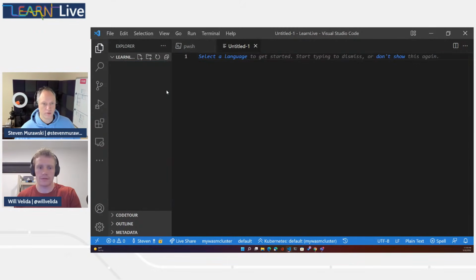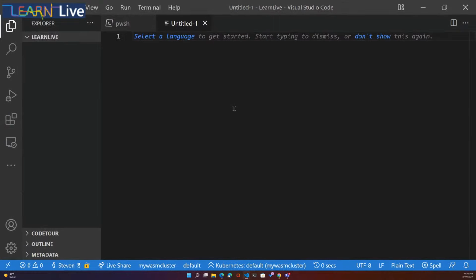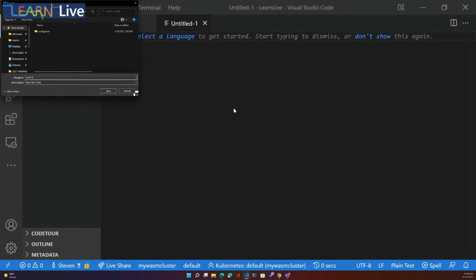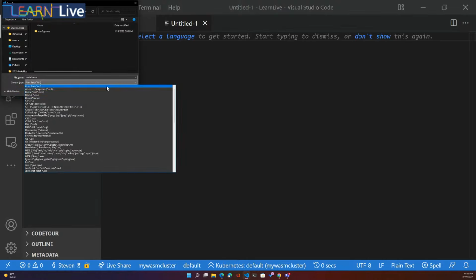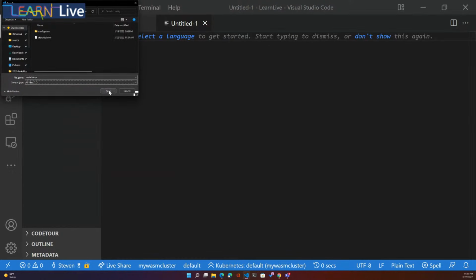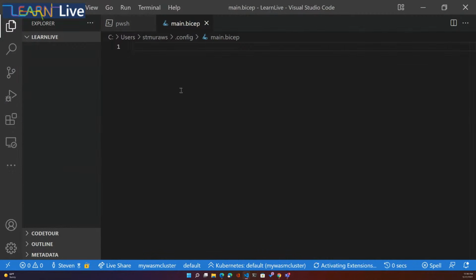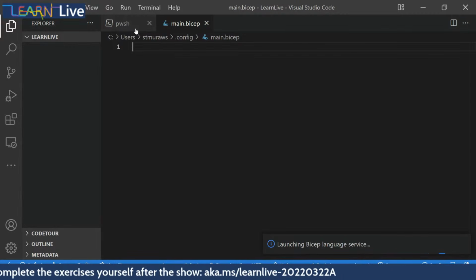So we're going to start off. I think we need to create a new file, our main.bicep. Let's just save that. So I'm in Visual Studio Code. If you're following along, I've already created my sandbox, and so I've made sure my